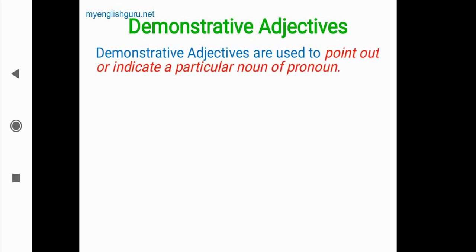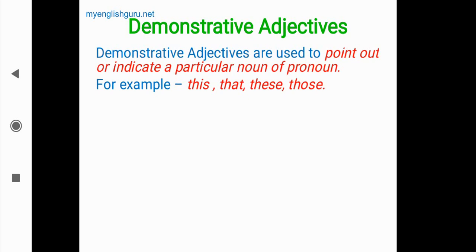Now listen carefully and understand. Demonstrative adjective. These adjectives point out or indicate a particular noun or pronoun. So here the demonstrative adjective just indicates or points out a noun or a pronoun. Now they are: this, that, these, those.